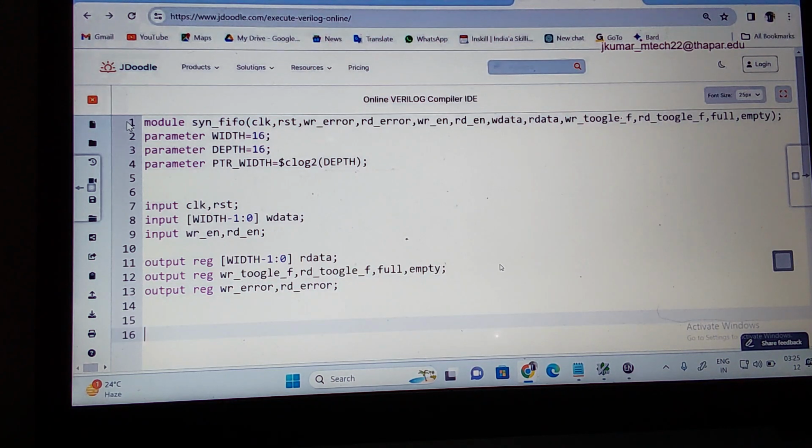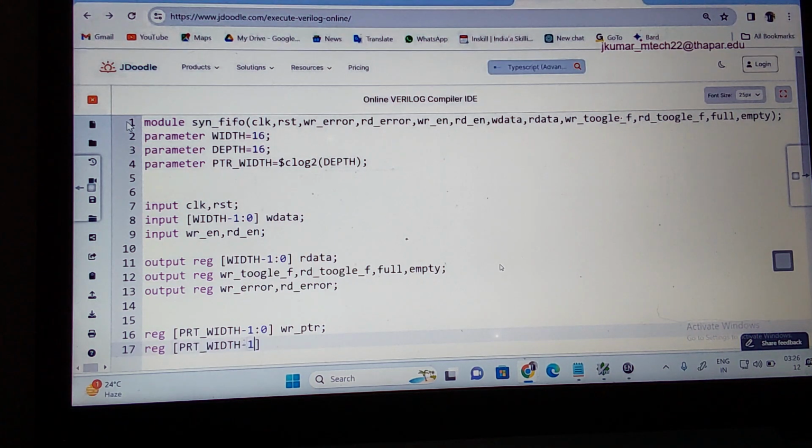Next, what are the register declarations? Range, what can I write? Pointer write underscore width minus 1 to 0 of 1. Write pointer. Tell write like this, write pointer is fine. Next, range pointer, write pointer underscore width minus 1 colon to 0 of 1. Read pointer, read PTR, read underscore PTR. Is it fine? Then what is the other range?